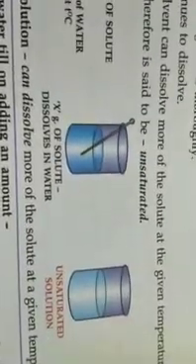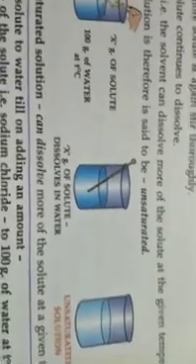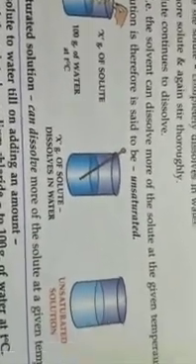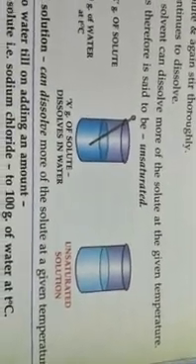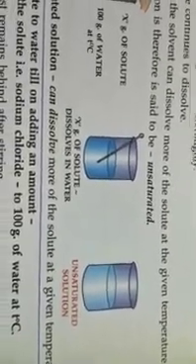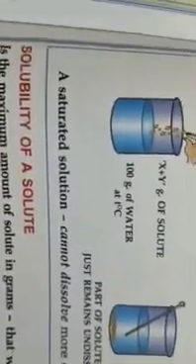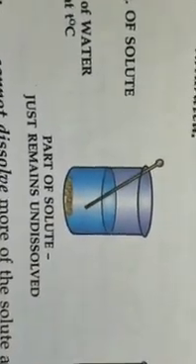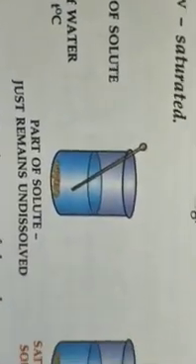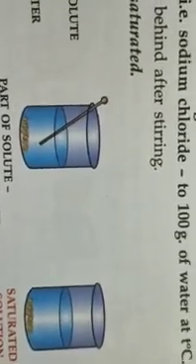If less is there, then the resulting solution, where there is a chance that more solute can be dissolved at a given temperature, is called unsaturated. And when we add more solute and the remnant part of the solute remains undissolved at the bottom, such is called the saturated solution.